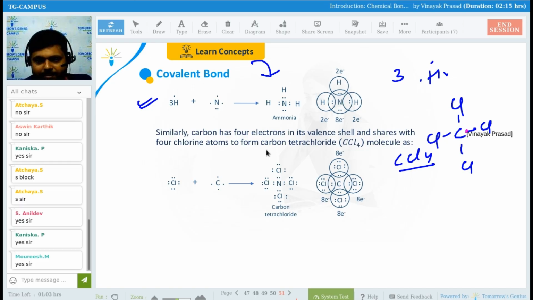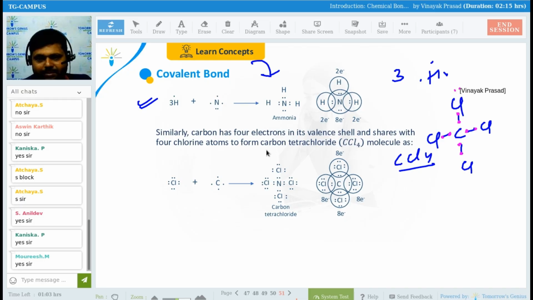For this carbon 1 electron, for this chlorine 1 electron, and again for each carbon and chlorine pair, 1 electron each will be shared.